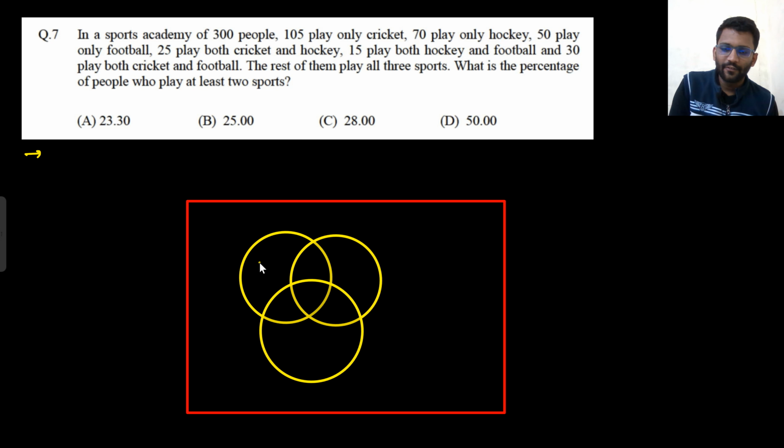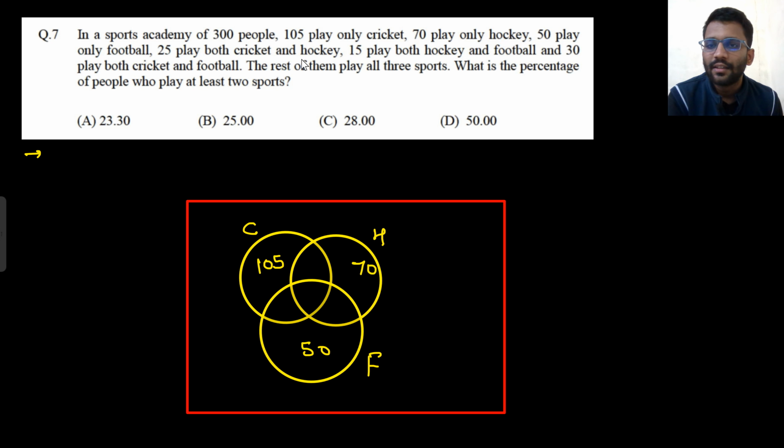So 105 only play cricket. So 105 will be these many guys, those who only play cricket. And then 70 play only hockey, only these many guys. And then 50 play only football, only these many guys.